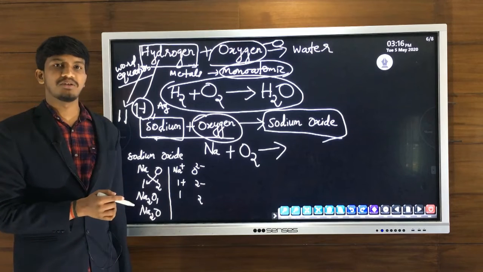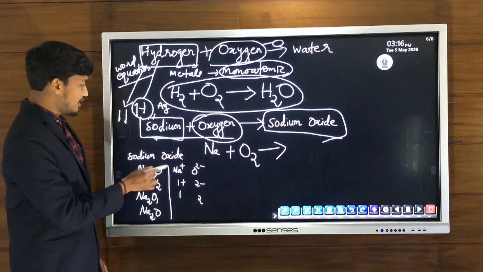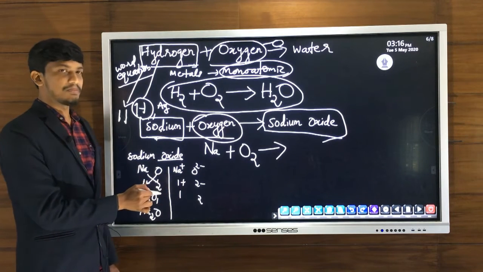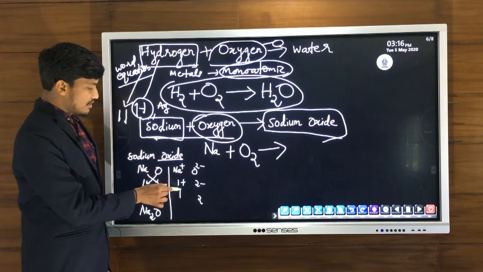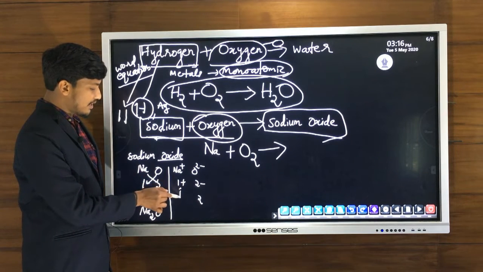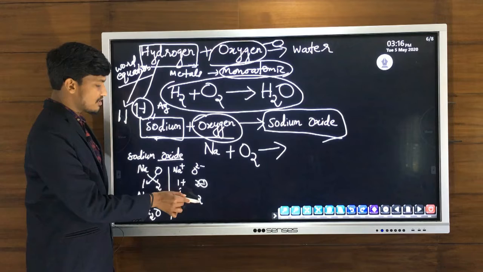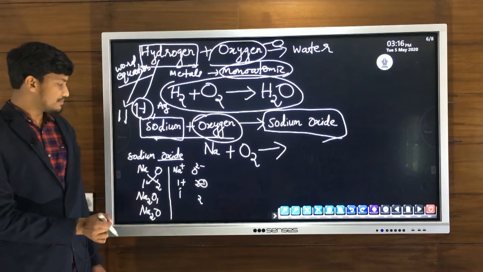So we have to find the chemical formula of sodium oxide using valencies. Sodium Na plus, charge 1 plus, avoiding the charge we get its valency 1. Oxide anion O2 minus, charge 2 minus, avoiding the negative charge, the number 2. So 2 is the valency of oxide.